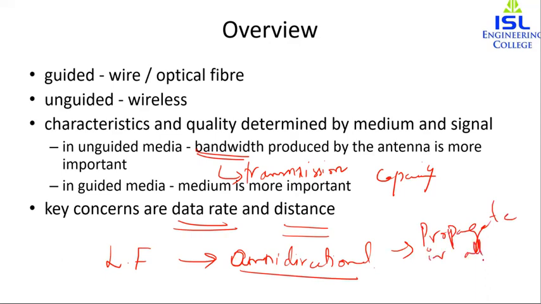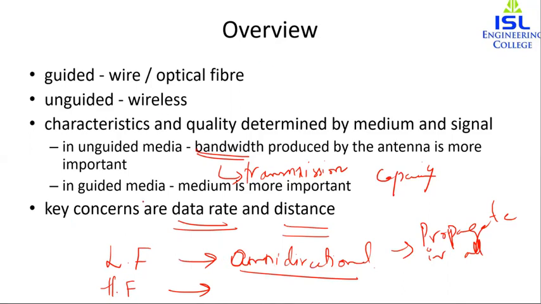While at higher frequencies, it is possible to focus the signal into a directional beam. So higher frequency signals travel in one particular direction.